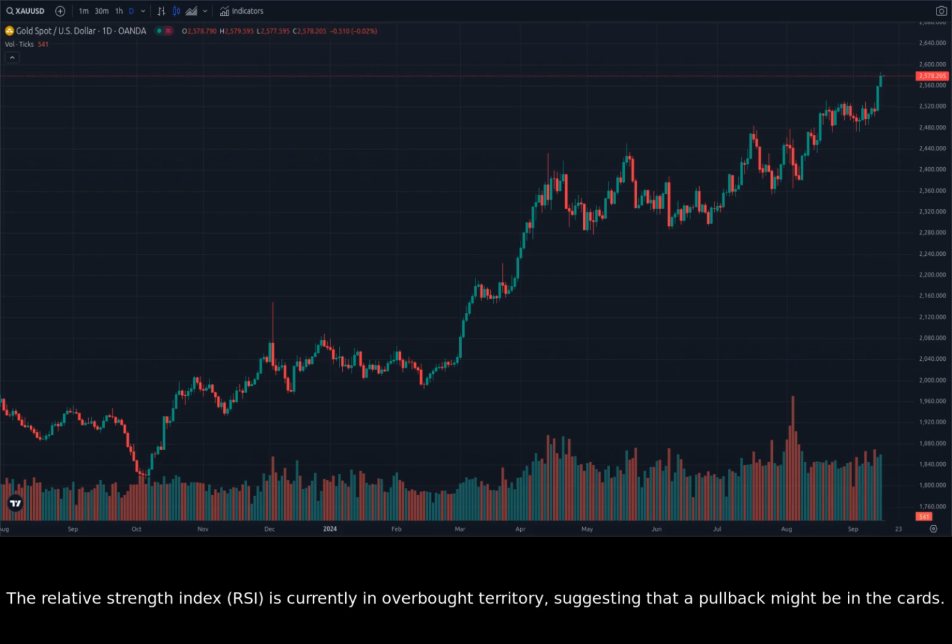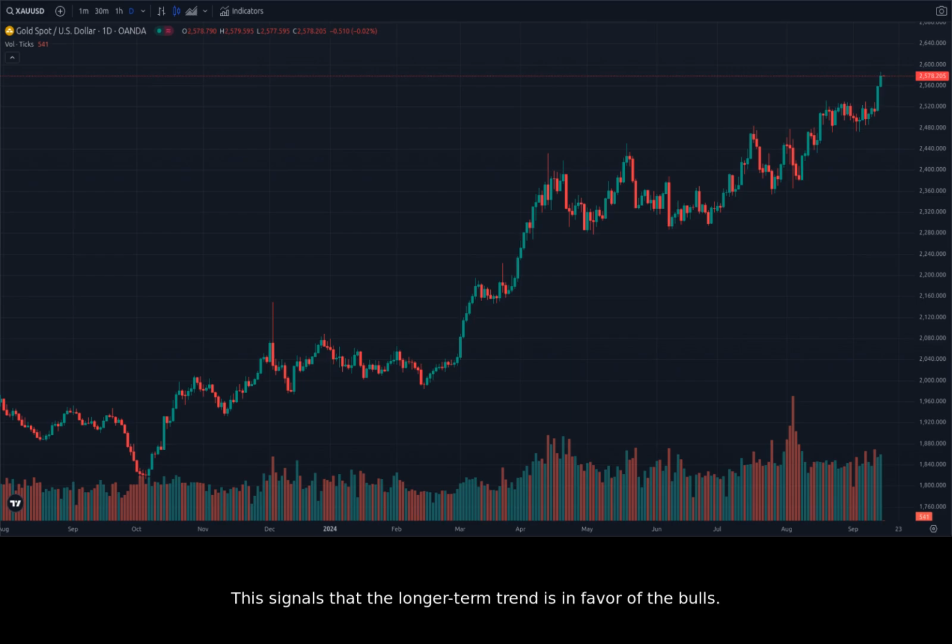The Relative Strength Index, RSI, is currently in overbought territory, suggesting that a pullback might be in the cards. However, the RSI is still above the 50 level, indicating that the overall trend remains bullish. The 21-day Simple Moving Average, SMA, has recently crossed above the 50-day SMA, confirming a bullish crossover. This signals that the longer-term trend is in favor of the bulls.